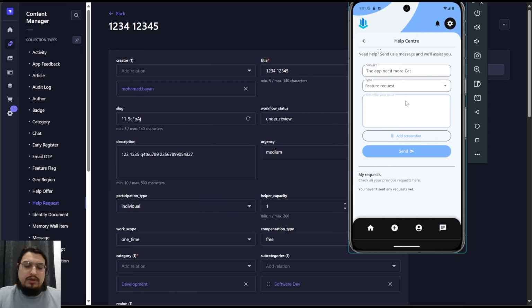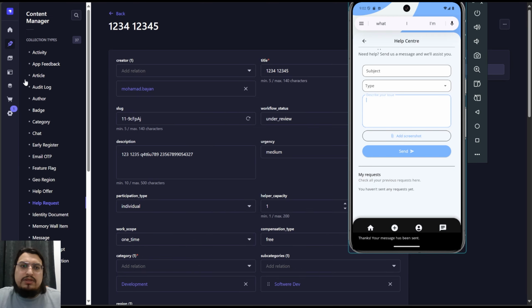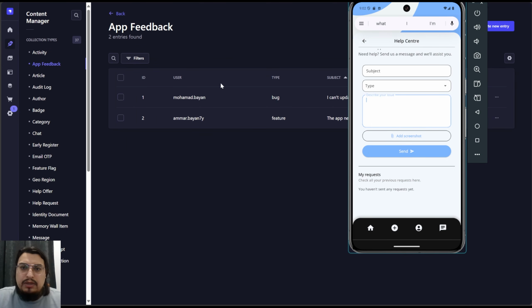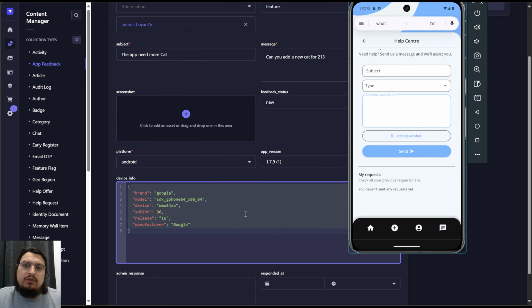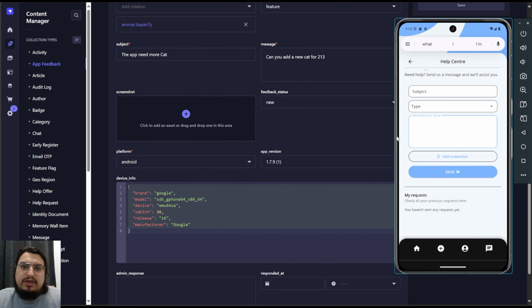You can see, can you add a new category for whatever, for 1 2 3, for example, and you can send it, and this will go to the system automatically, and you can see feedback, for now it's called. And you can see here this one that we created.